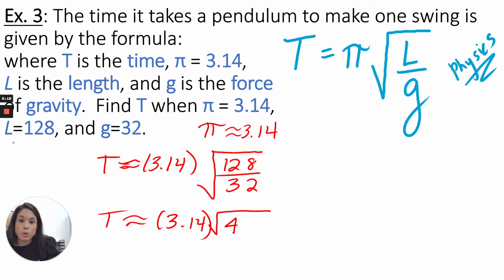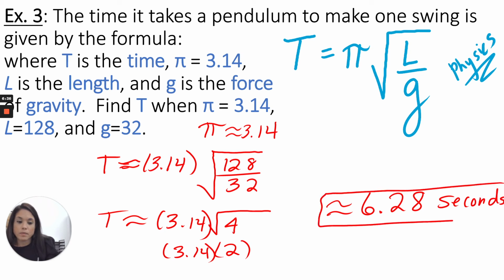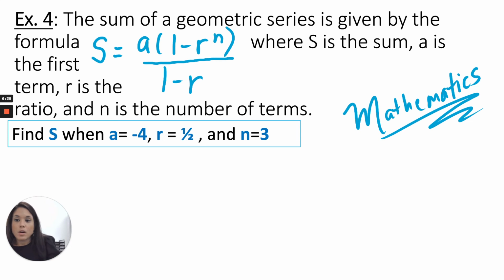So we know the square root of 4 is 2. And we're going to multiply this by 3.14 to approximately get 6.28 seconds. And this is my answer. Okay.